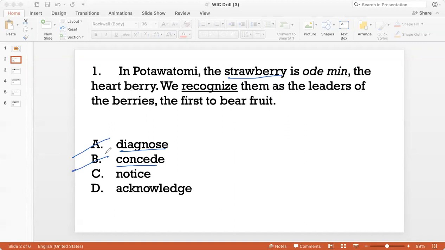Now, notice is used in the context of observing something, right? I noticed that the color of the pigment had changed, right? So you observe something, but what the sentence is trying to say is that we celebrate the strawberry. We recognize it as a leader. So notice is not the best word. Acknowledge is a good word, right? To acknowledge is to say that, yeah, something is true, right? I acknowledge this to be the case. So we recognize them as leaders of the berries. Option D.